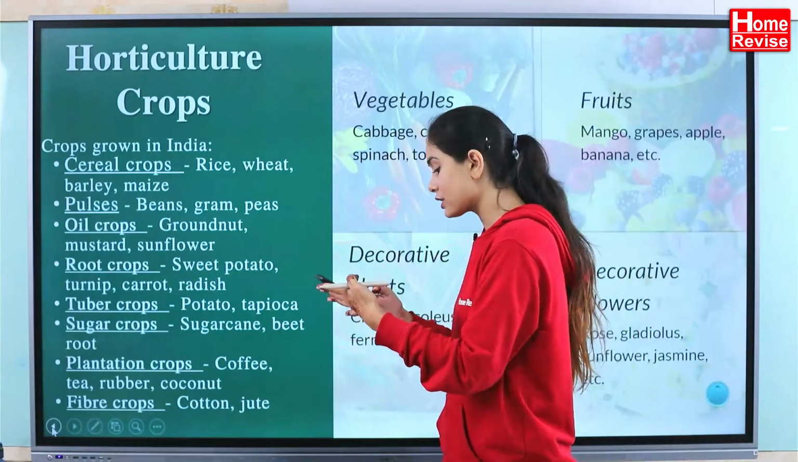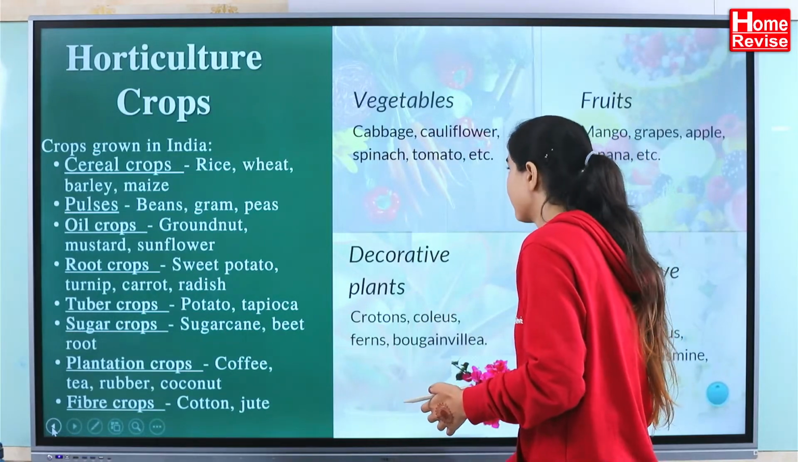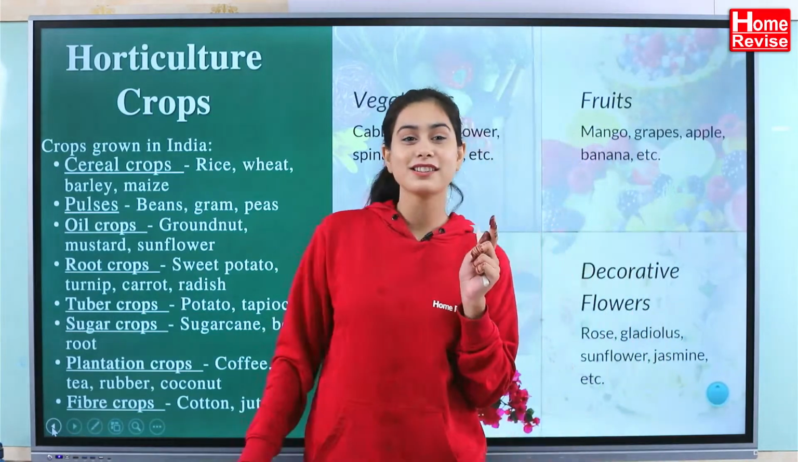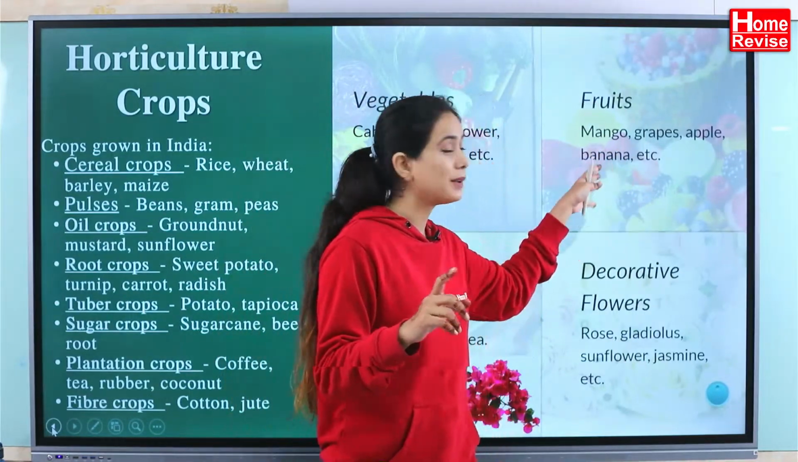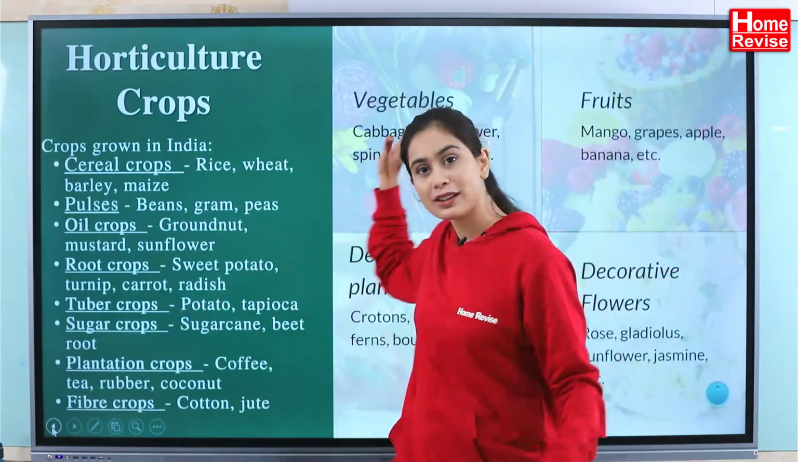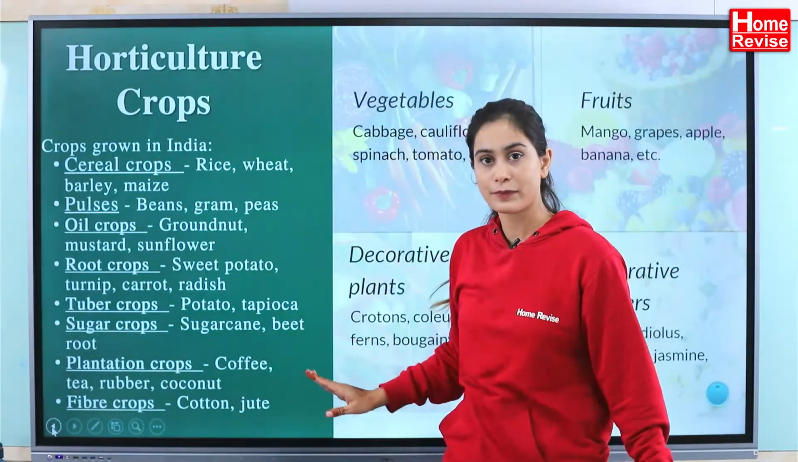Any doubt you can just message me. I am reading your message. Next is what? Fruiticulture. I like this one. Fruiticulture. Mango, grape, apple, banana. The production of all this is a part of horticulture and here it is called fruiticulture.